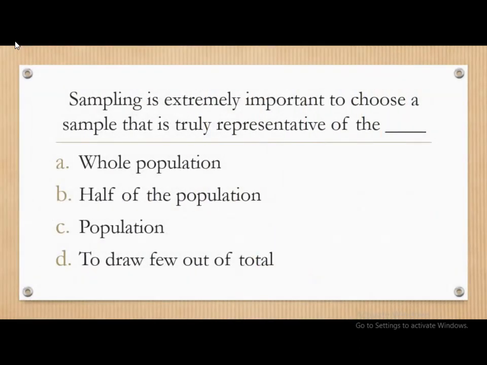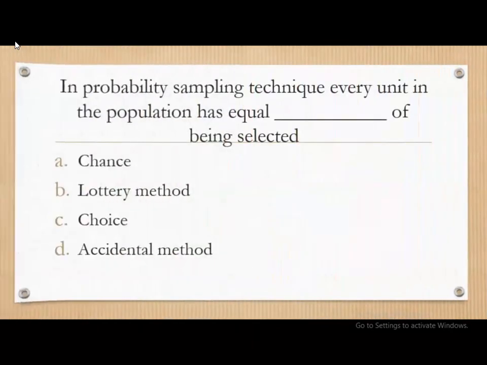Next question. Sampling is extremely important to choose a sample that is truly representative of the dash. Whole population, half of the population, and to draw few out of total. The correct answer is population. Sampling is extremely important to choose a sample that is truly representative of the population.